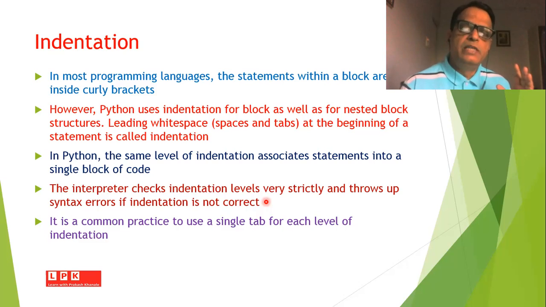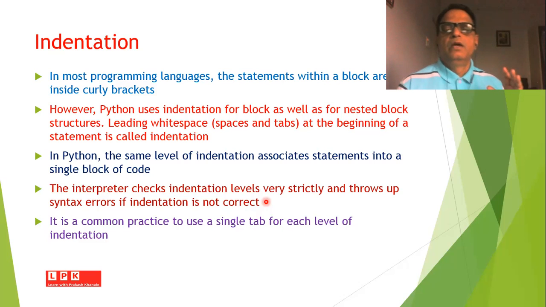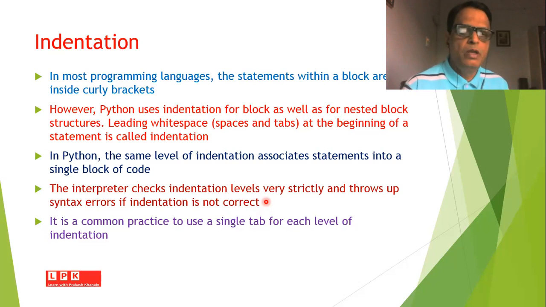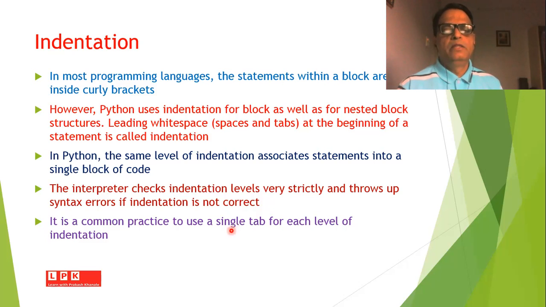So you will be surprised to see the errors, and you will find that your code is correct and still the interpreter is throwing you errors. It is only because of improper use of indentation. So one has to clearly see that proper indentation is used in the Python program. Either you can use a single tab or a space for each level of indentation. And this will come only after certain practice.